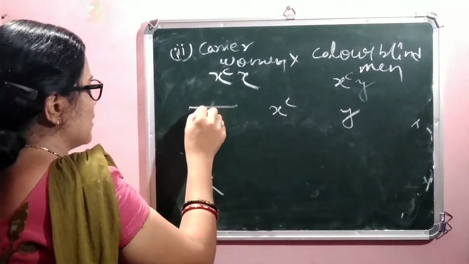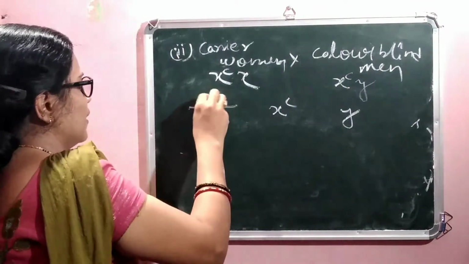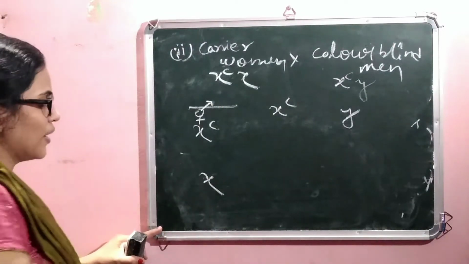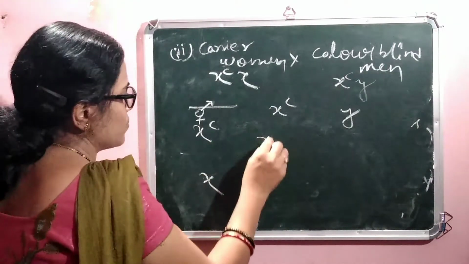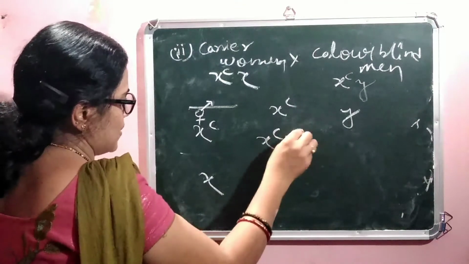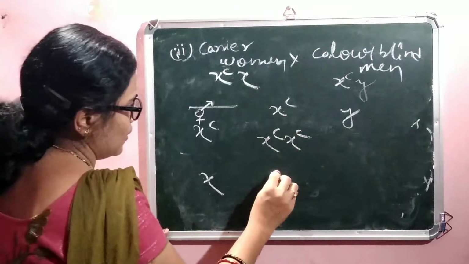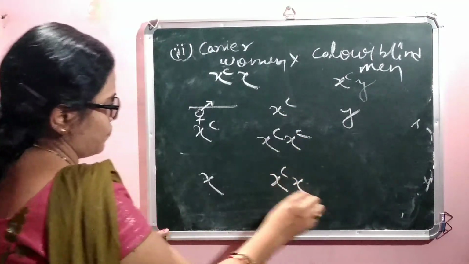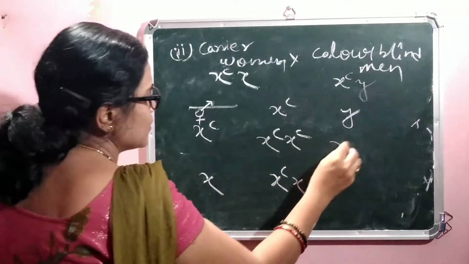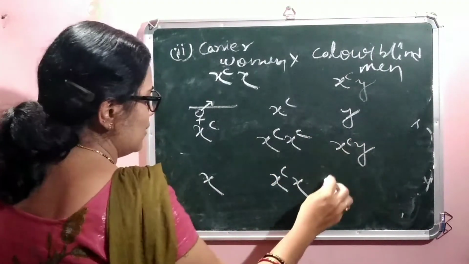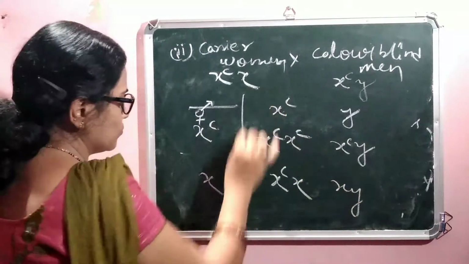This is designated as the female character and this is designated as the male character. The result comes XCXC, then XCX. Similarly, XCY and XY.